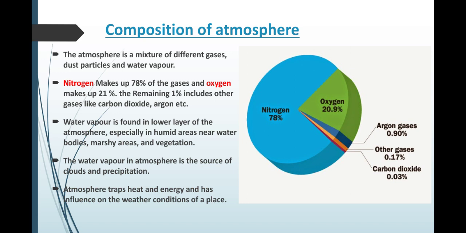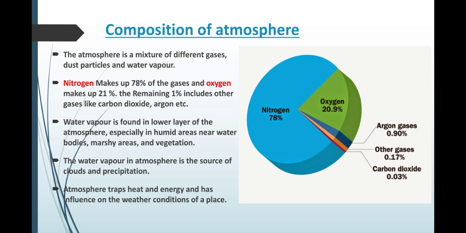Now, we do not use nitrogen directly. Now, how is it useful? The nitrogen is used by the plants. A bacteria present in the soil takes this and makes it useful for the plants, which helps in the process of photosynthesis, and then these plants give out oxygen, and in this way nitrogen is used by us.